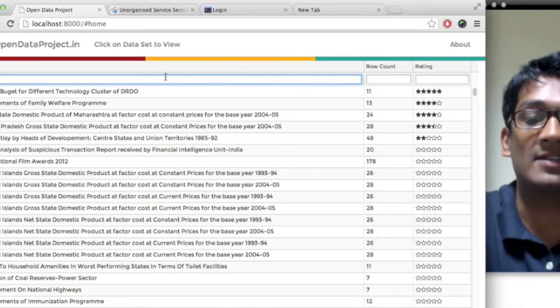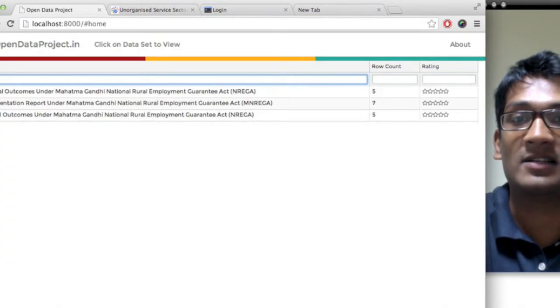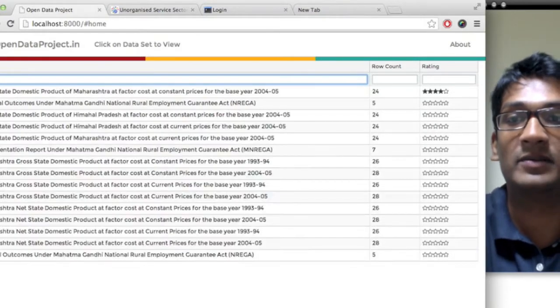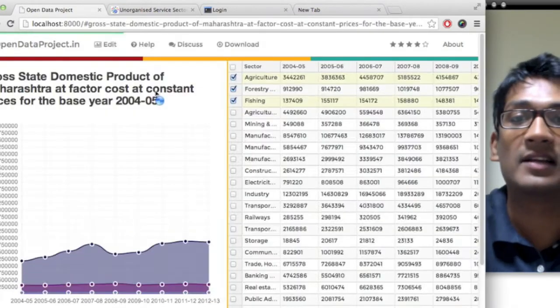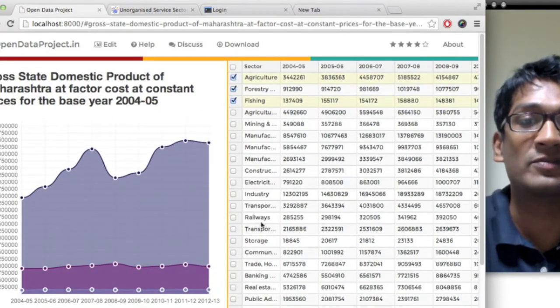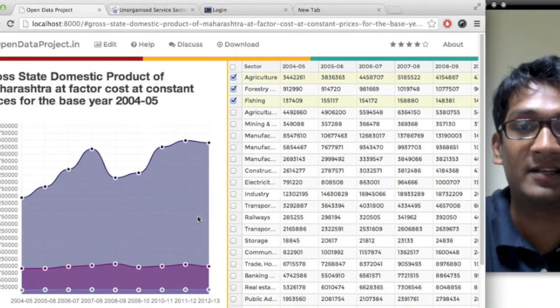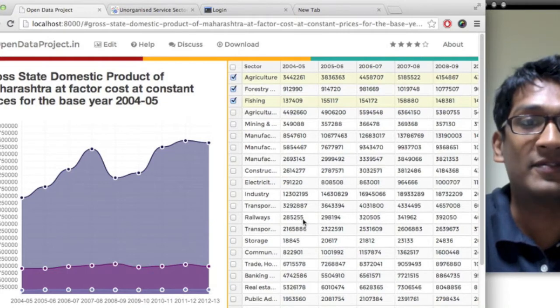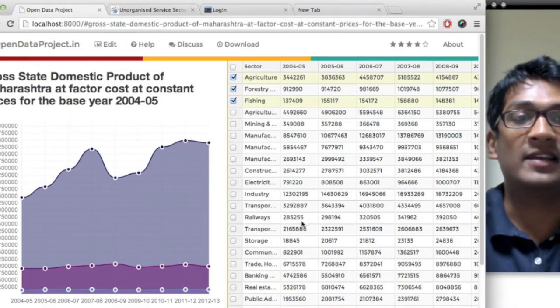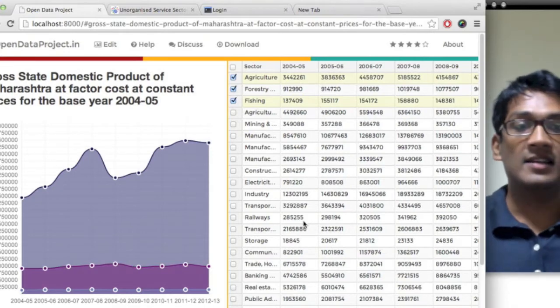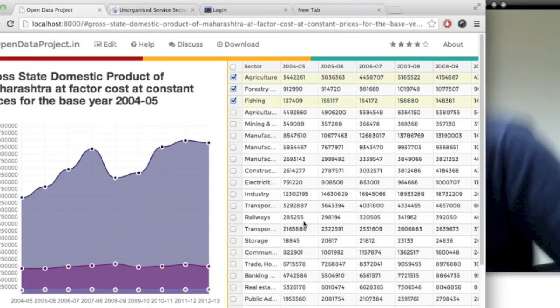Say if you are interested in data sets in Maharashtra, you can quickly view them. And if you click on a data set, it will show you a quick visualization in one click. It will show you a graph, and it will show you the data. We built a very powerful graphing tool, and I'll just hand over to my colleague Anand who built this.